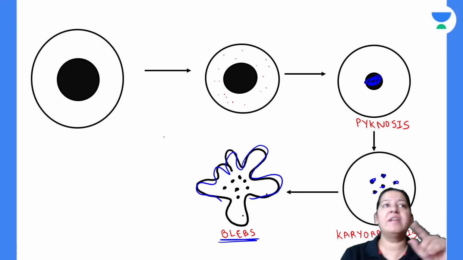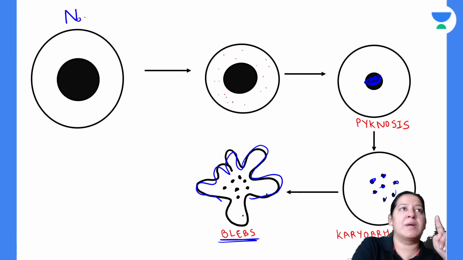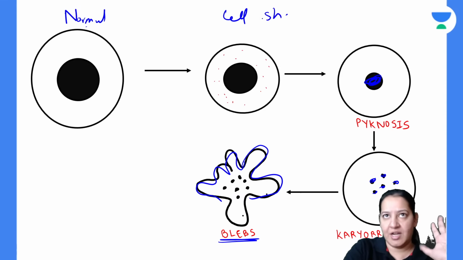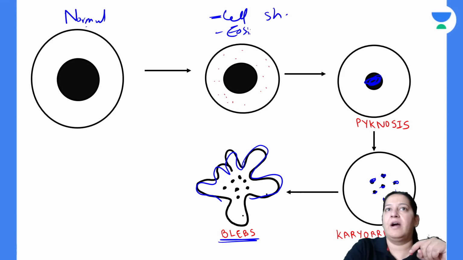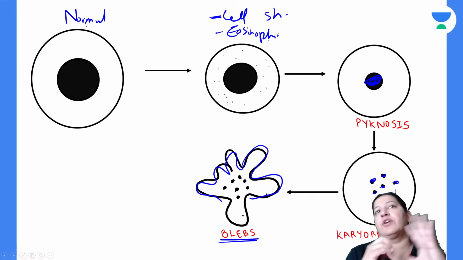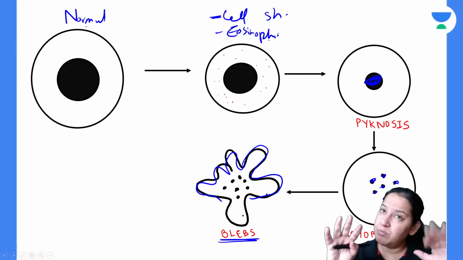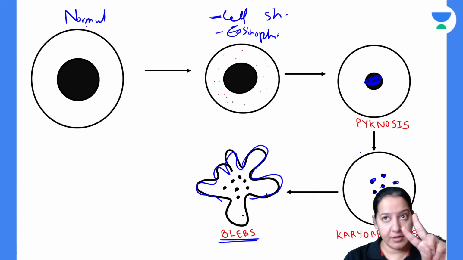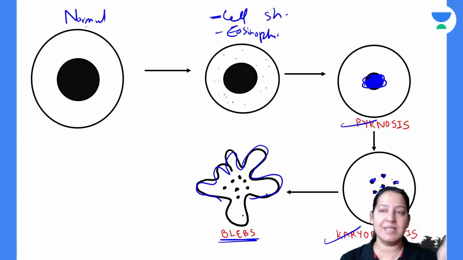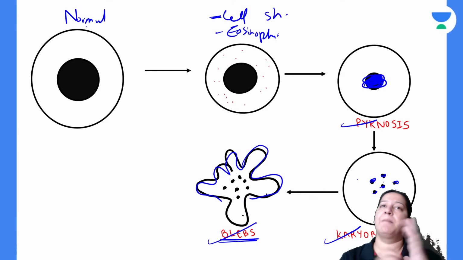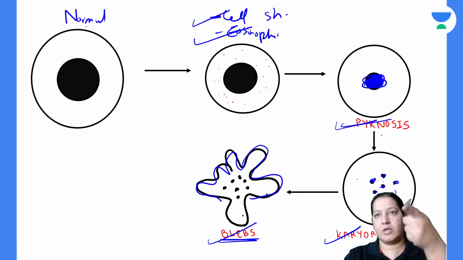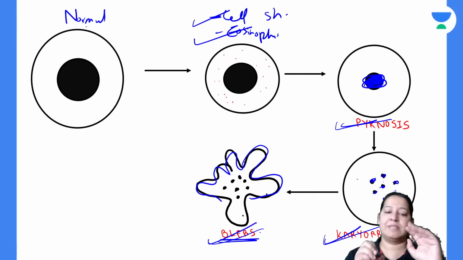So till now, what have we read? This is a normal cell. Everyone see this one is the normal cell. The first thing is cell shrinkage. We can appreciate cell shrinkage here. Number two, we can appreciate eosinophilia. Because of cell shrinkage and the condensation of the chromatin, there is more pink cytoplasm. That is eosinophilia. The third thing is pycnosis, condensation of the nucleus. The fourth thing is karyoraxis, the fragmentation of the nucleus. The fifth thing is the bleb. Till now the concept is clear to you. Cell shrinkage, eosinophilia, pycnosis, karyoraxis, blebs. Do you have any doubt?